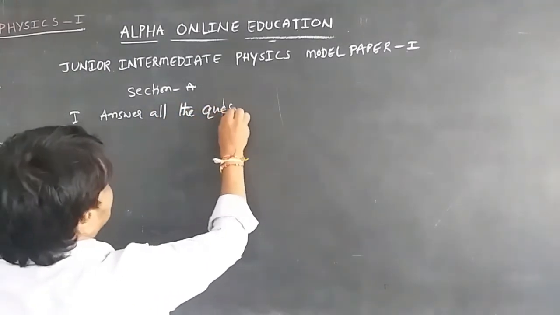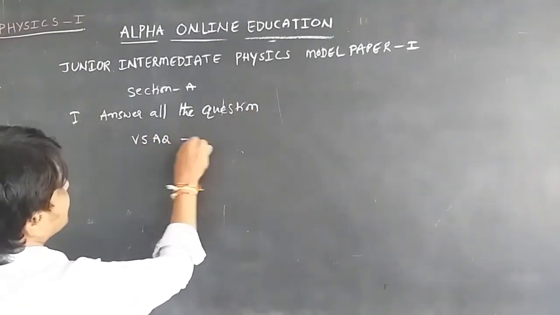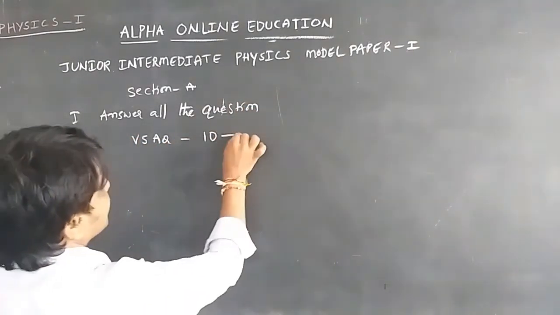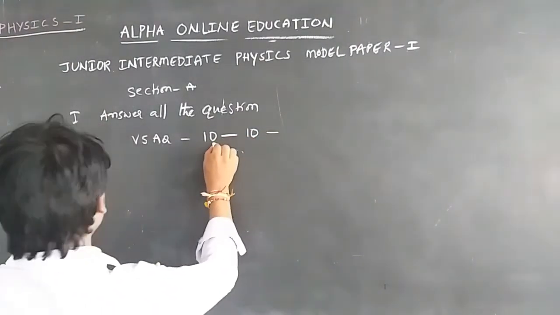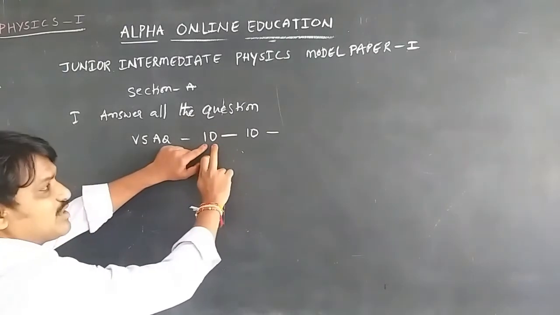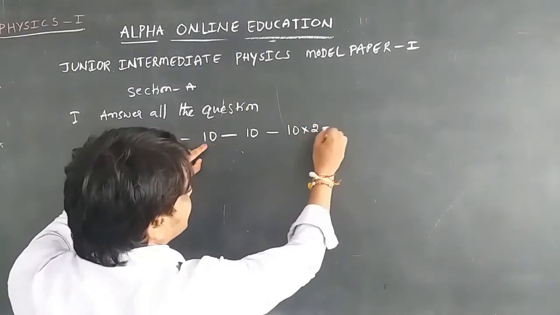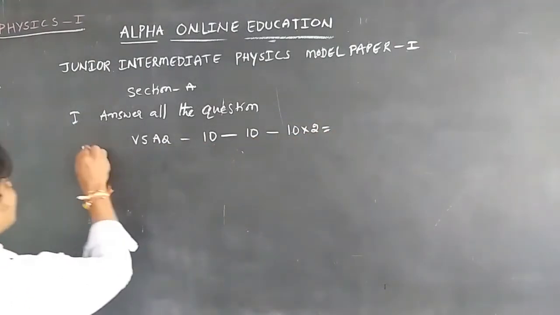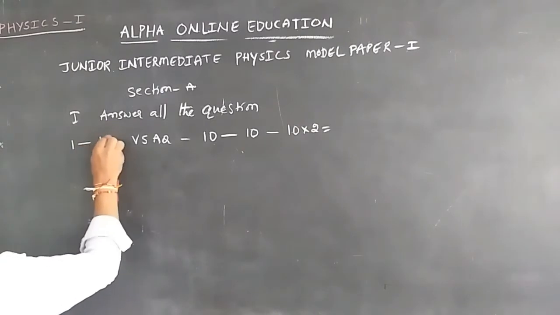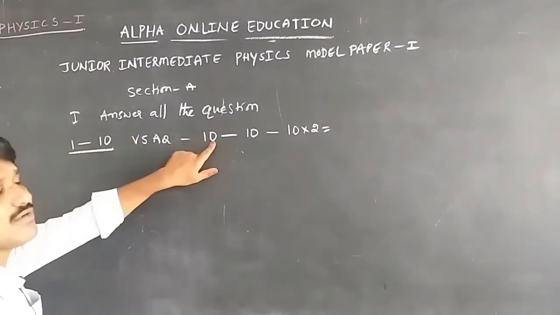The 10 very short answer questions we will get in the question paper, and we have to write all the questions. Each very short answer question carries 2 marks. The question numbers are 1 to 10, with 10 very short answer questions in total.